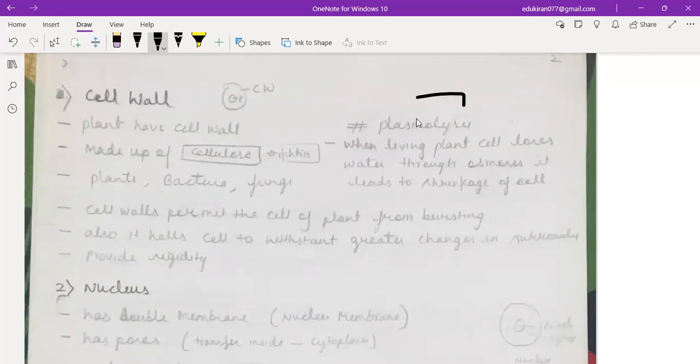Now, one very important term here is plasmolysis. When a living plant cell loses water through osmosis, it leads to shrinkage of the cell. That is known as plasmolysis. We discussed that as well, right?